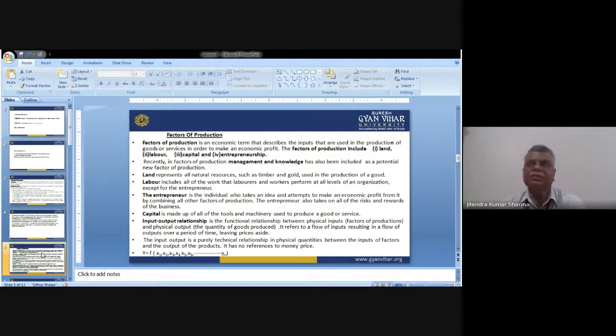It means whatever resources we use to finally provide the product or service to the end user are categorized under the output.